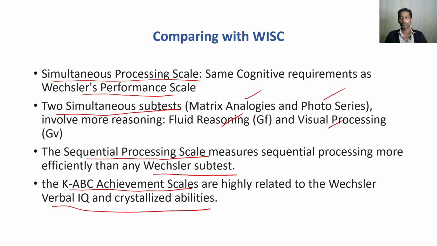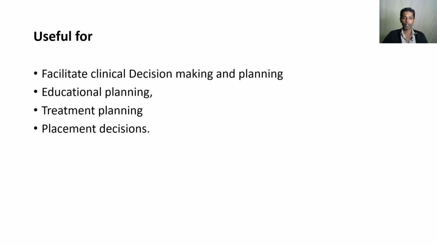One more thing I want to add at this point is that the Wechsler scales, when you look at the latest versions of them, are also coming to the classification of crystallized and fluid intelligence. So we find some kind of interconnection in the latest versions of the Wechsler and the Kaufman scale. And this scale is found to be useful for the facilitation of clinical decision making and planning, then educational planning, treatment planning, placement decisions, like that. So this scale is very commonly used in this context.